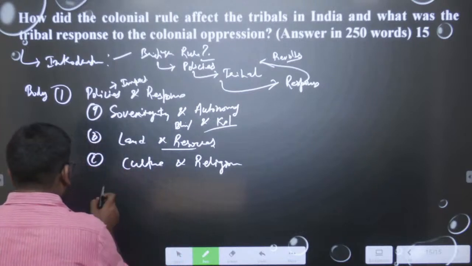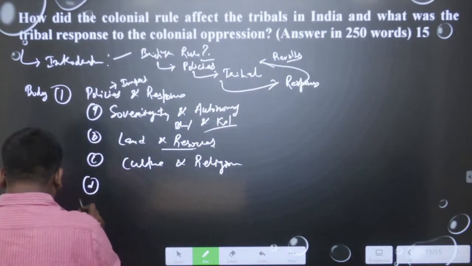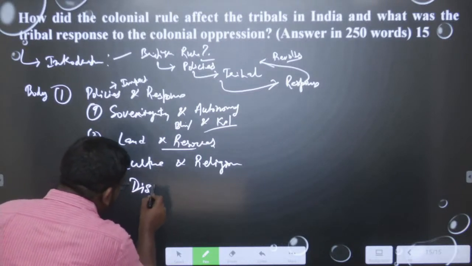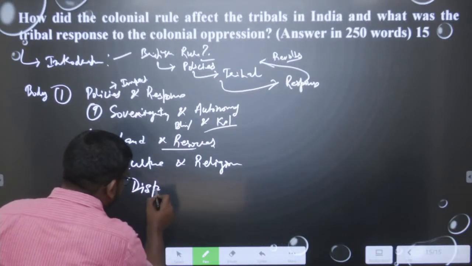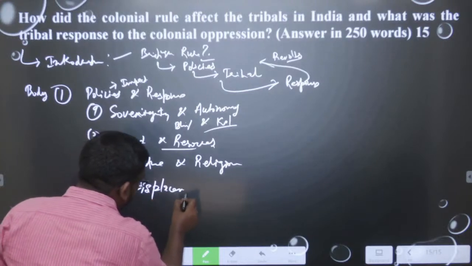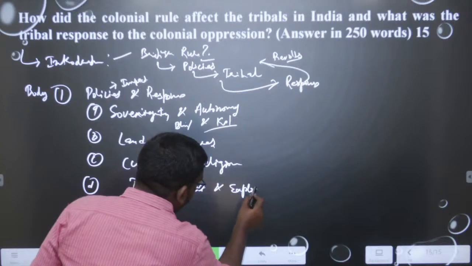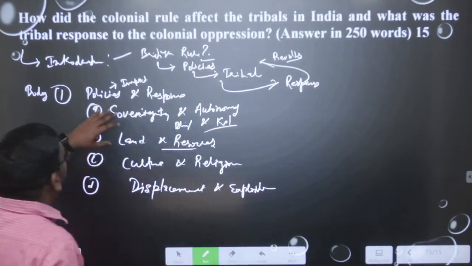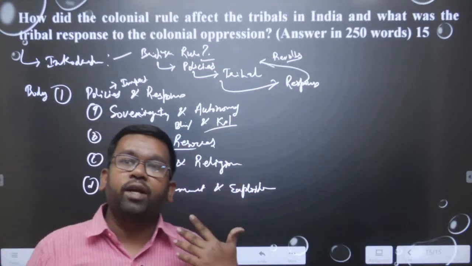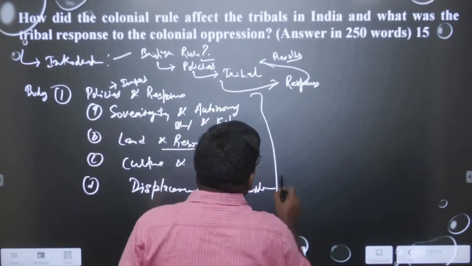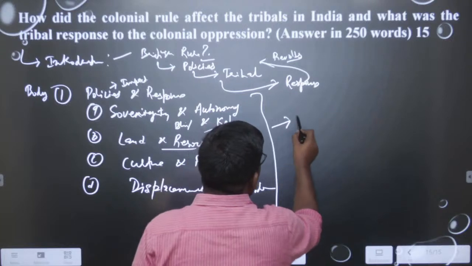And then the next point is displacement and exploitation. These people were displaced. So these are the four important impacts of the British policies on the tribals, and the tribals responded to these impacts through revolts.